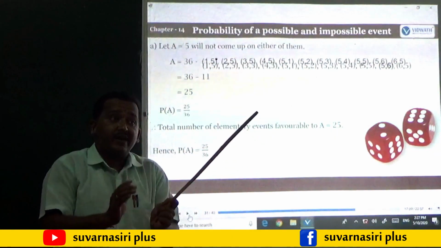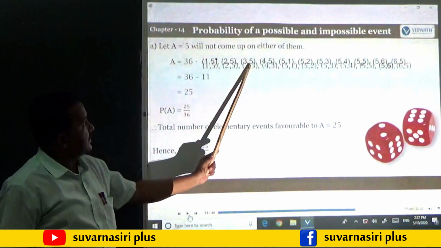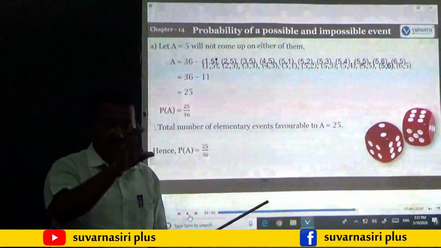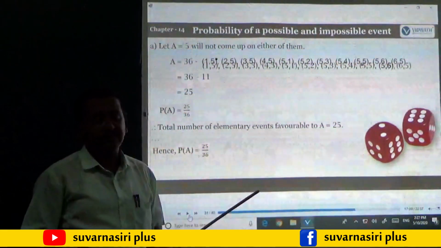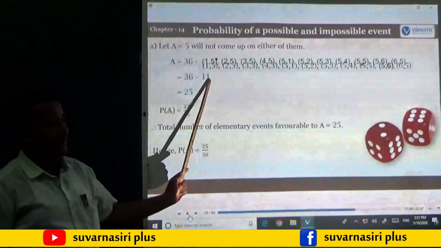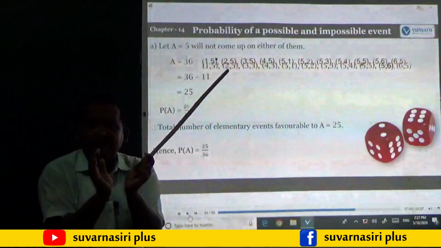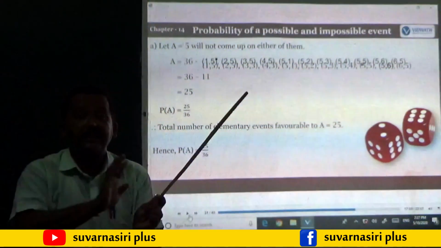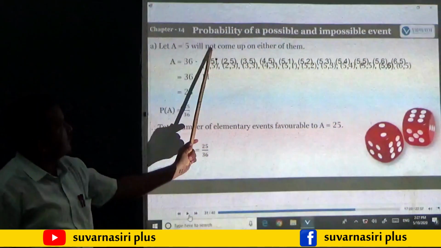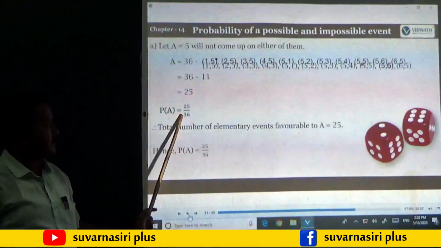First let us see wherever there are 5s: 1, 5, 2, 5, 3, 5 like that there will be 11 possibilities. Either 5 is coming one time or 2 times. Then from the total number of outcomes if I subtract 11 I get 25. What is this 25? In that 25 set of numbers there is no 5. So the probability that 5 will not come up on either of them is 25 by 36.